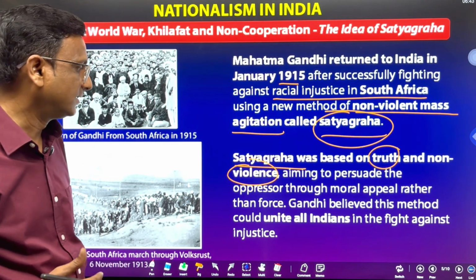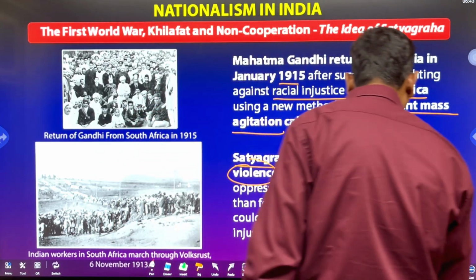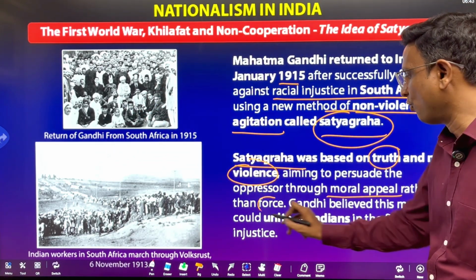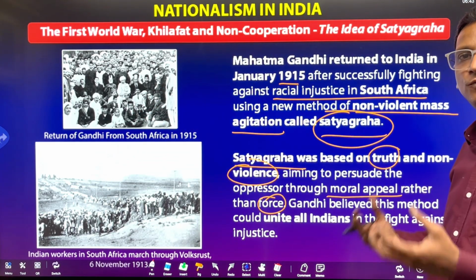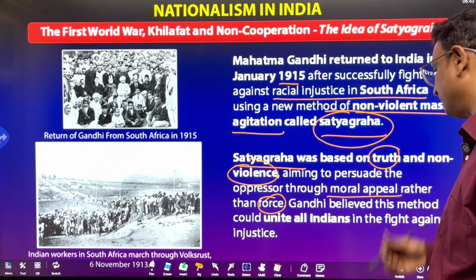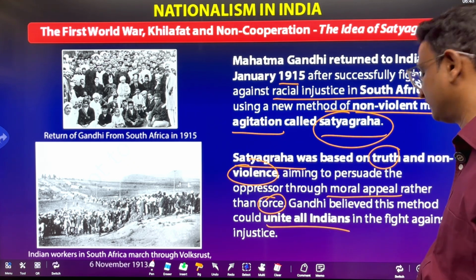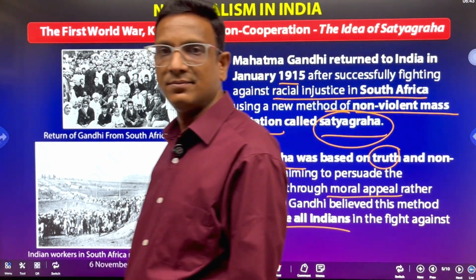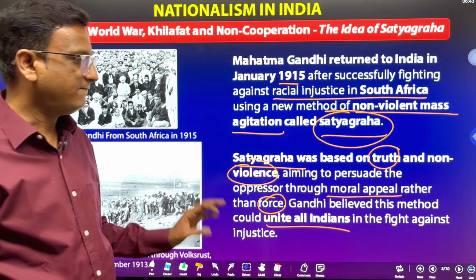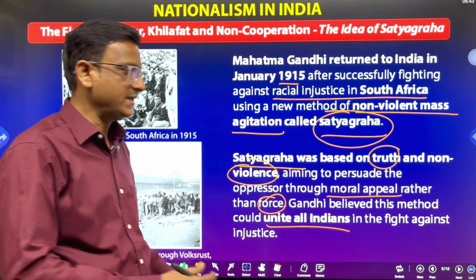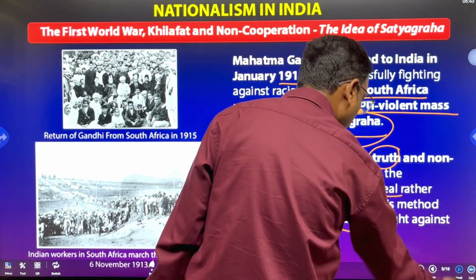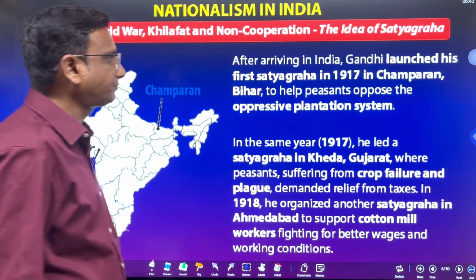That is Satyagraha. That is through moral appeal rather than force. Not to use force. Moral appeal. Gandhiji believed that this method could unite all Indians. By this Satyagraha method, he felt that we can bring all Indians together against injustice.